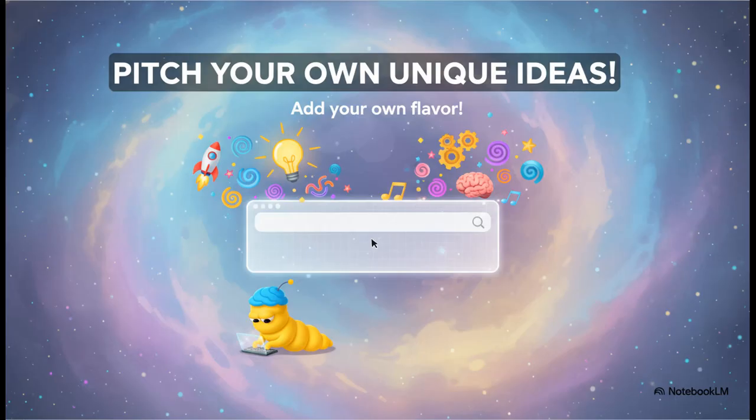And right after the checklist, this is where you get to add your own personal flair. You get a 300-character text box to pitch your own awesome ideas. Maybe it's a launchpad, or something totally out of left field that no one's even considered. This is really your space to get creative.